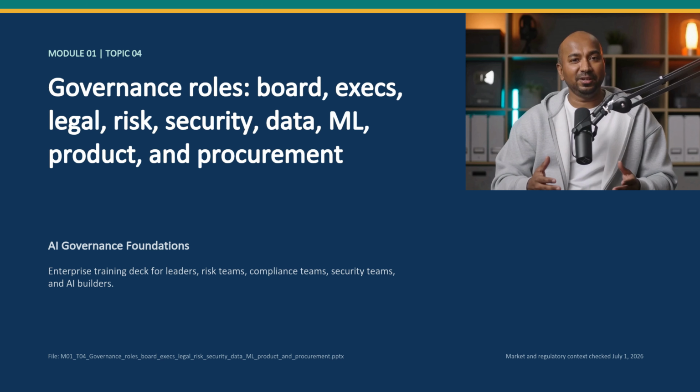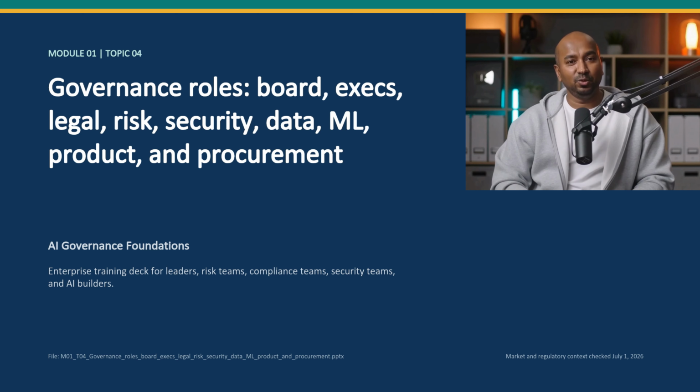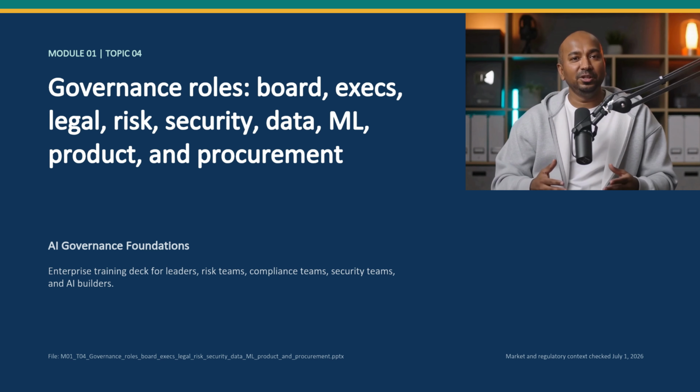The main question for this topic is simple. How do governance roles, board, execs, legal, risk, security, data, ML, product, and procurement change the way an enterprise makes decisions, assigns accountability, operates controls, and proves that the controls work? As we go through the slides, listen for the movement from idea to execution. We will start with the concept, then move through risks, workflow tools, implementation, and a short classroom exercise.